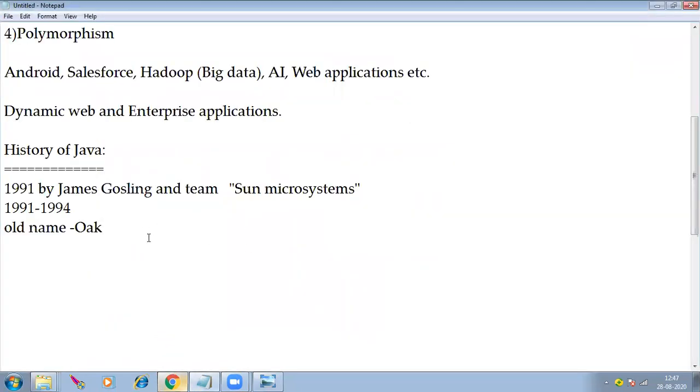Okay, right. This is the brief history of Java, and we also have some different versions of Java. Let me discuss the versions here.